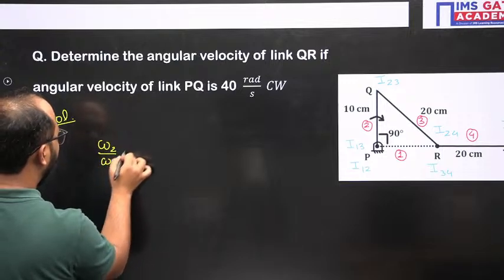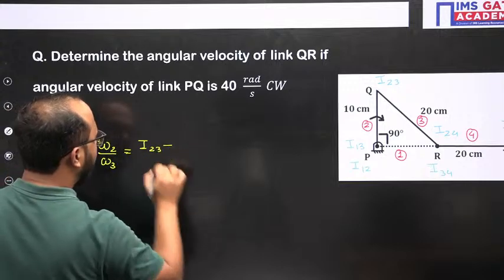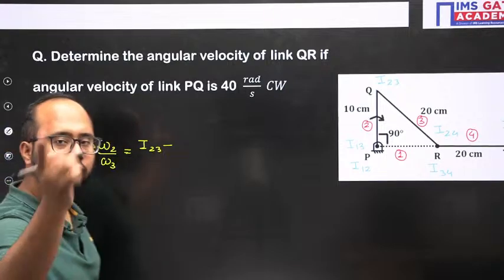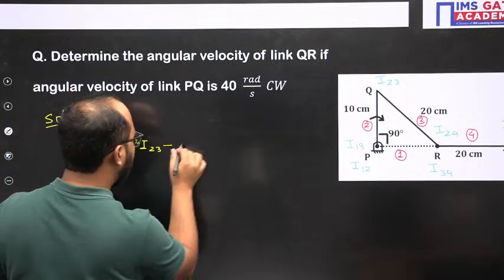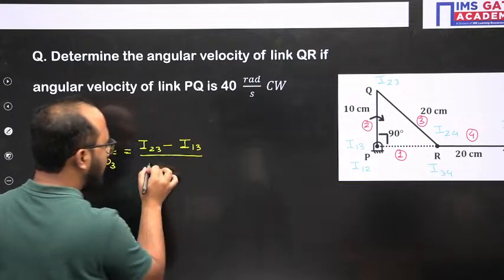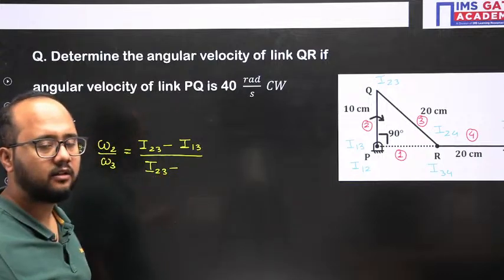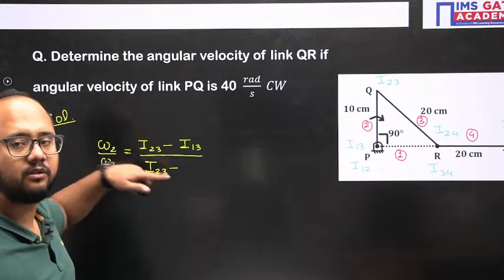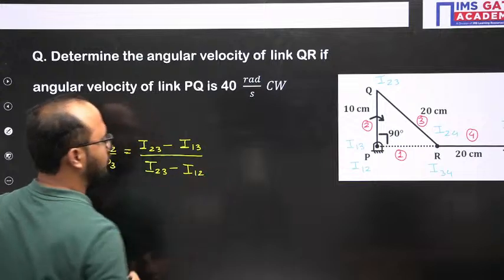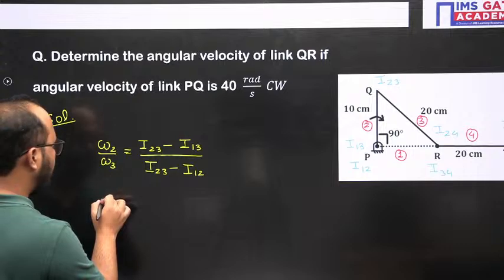I will write? Common eye center first of all. Distance of the common eye center from the eye center of the link which is present in the denominator with respect to fixed. In the denominator is what? 3. So the eye center of link 3 with respect to fixed becomes I13. Again, distance of the common eye center from that eye center which is present in the numerator with respect to fixed. Numerator is 2, link number 2 with respect to fixed, I12. This is the ratio.